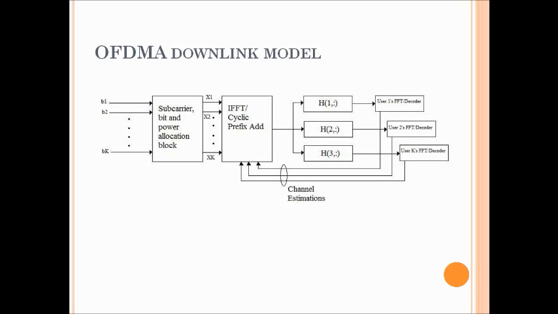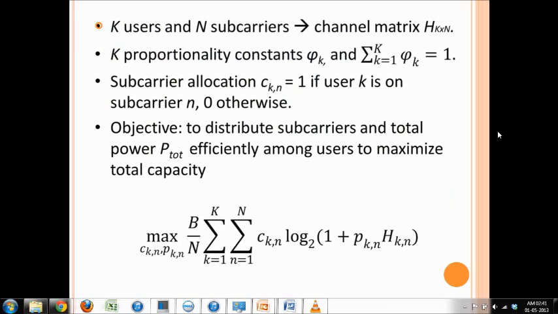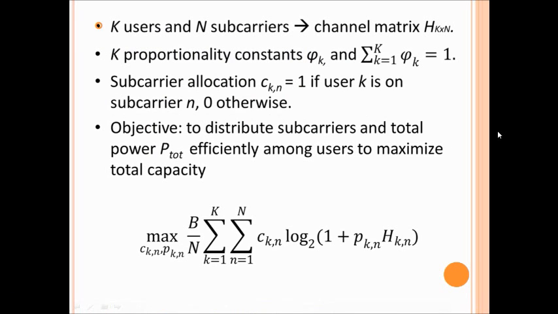If there are K users and N subcarriers, the CSI is contained in a K cross N channel matrix, which is the H. The system model can be described as shown in the figure. The subcarrier allocation, which is C of k comma n, is equal to 1 if user k is on the subcarrier n and it is 0 otherwise. Our objective is to distribute the subcarriers and total power P total efficiently among users to maximize the total capacity, whose formula is given below, and that is here.